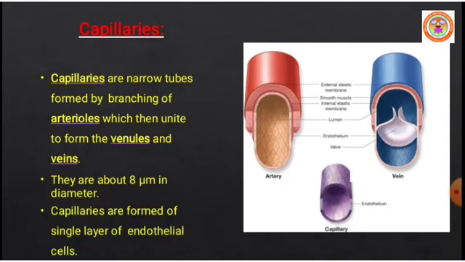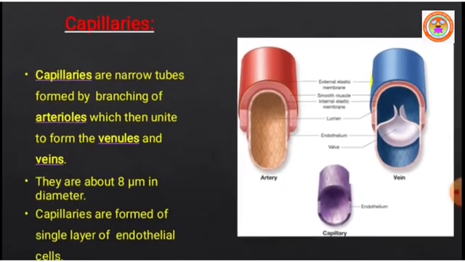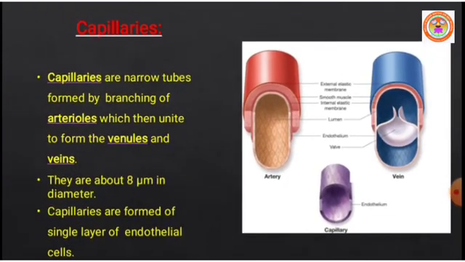The main role of the capillaries is to supply blood to the cells. Capillaries are formed of a single layer of endothelial cells. Let us continue.